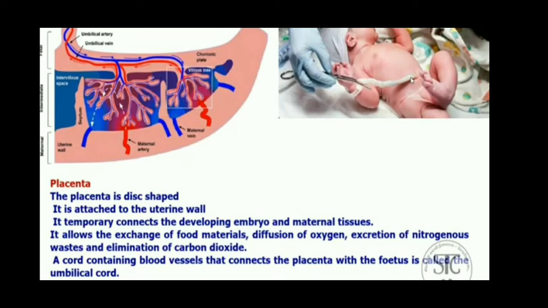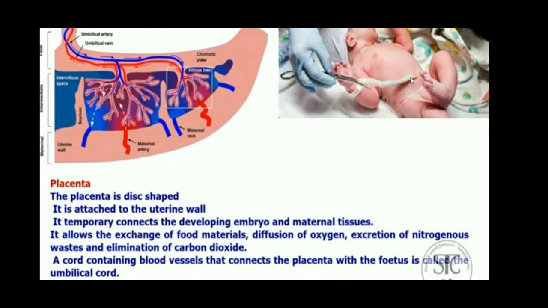This placenta forms a temporary connection between the developing embryo and the mother tissues. See here, these are the artery and vein arising from the developing embryo. Here this is mother tissue. So this placenta is a temporary association between the maternal tissue and the developing embryo. This placenta allows the exchange of food materials, diffusion of oxygen, excretion of nitrogenous wastes and elimination of CO2.